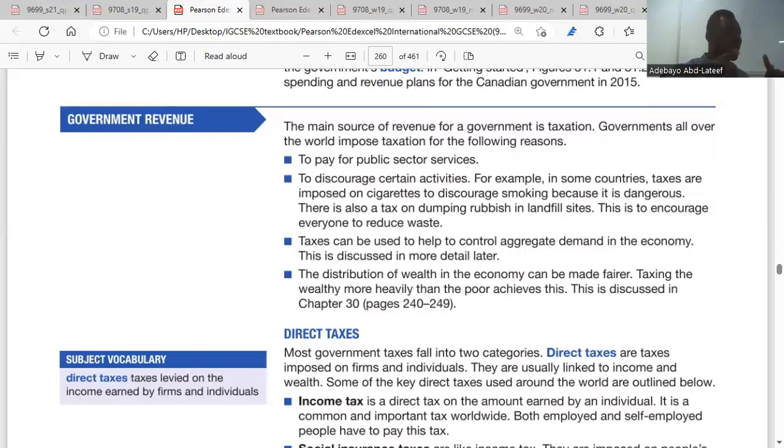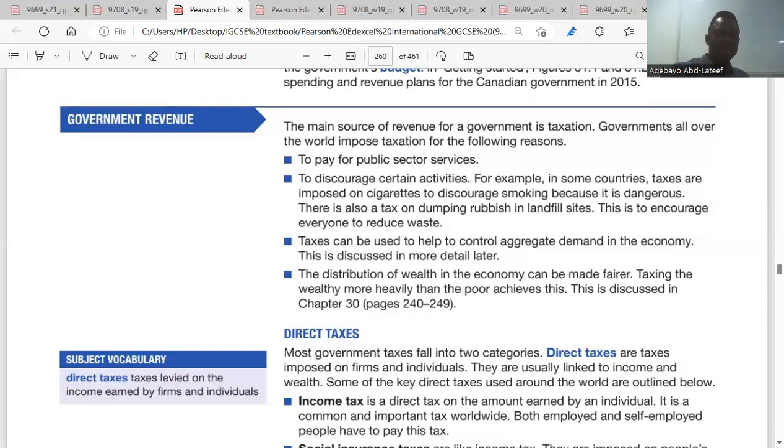Because an increase in aggregate demand will lead to inflation. Yes. So for government to reduce inflation, government could increase taxation. So when taxes increase, what happens? The purchasing power of individuals will fall. The aggregate demand will fall. Is it clear, please?